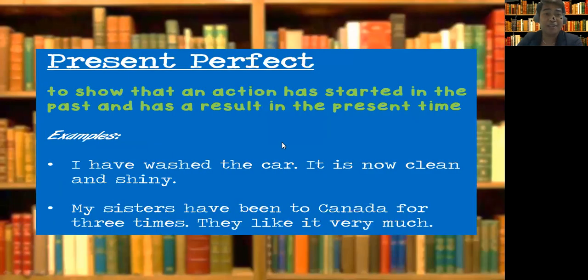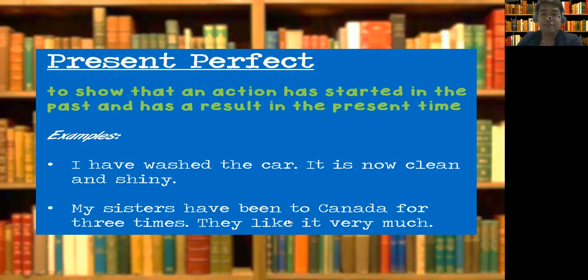Very easy, right? So present perfect again shows that an action has started in the past and has a result in the present. So present perfect is from the past but has a result or consequence in the present time. So you use have or has. Examples: I have washed the car. It is now clean and shiny. I counted as plural, so use have. Then washed, past form of the verb.